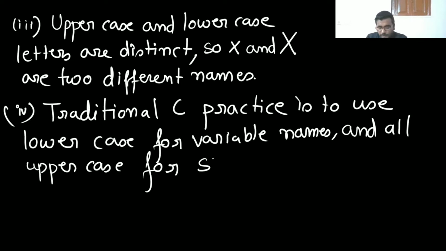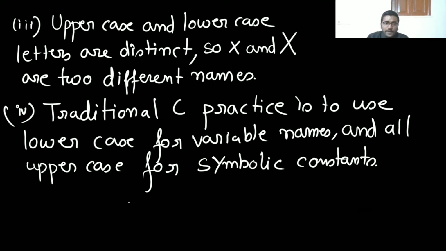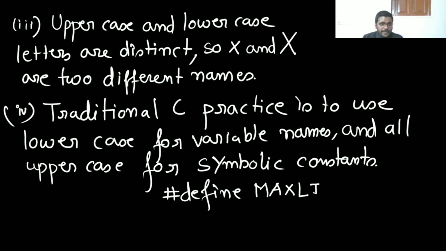Symbolic constants we will see, like #define. If you are using #define, this is used for symbolic constants. So this is a notation we use to define, just like MAXLINE equal to 100. So this is a symbolic constant example. Okay, so #define is a macro.